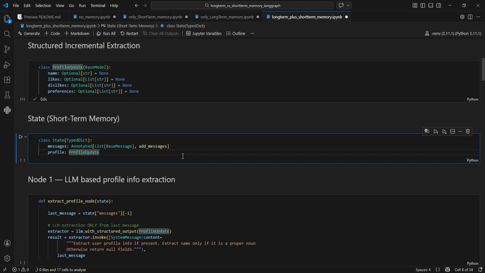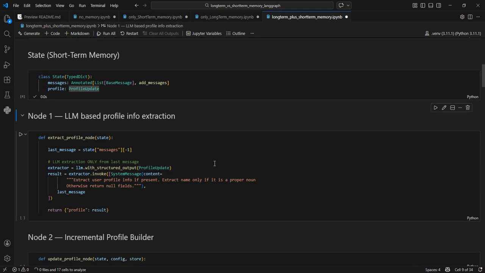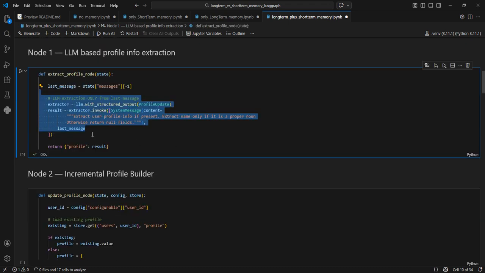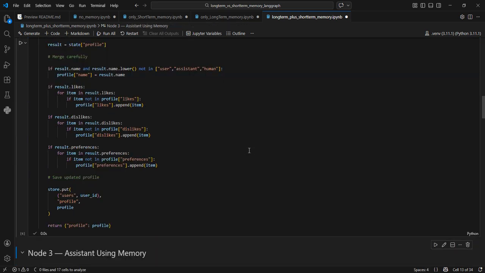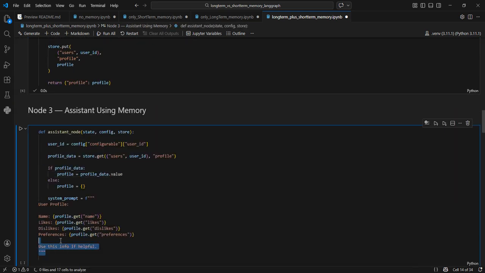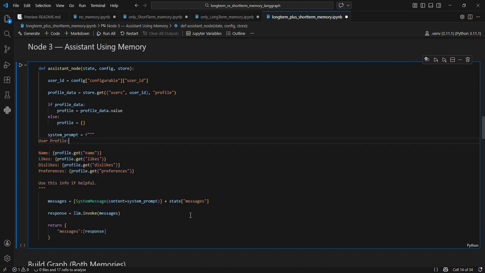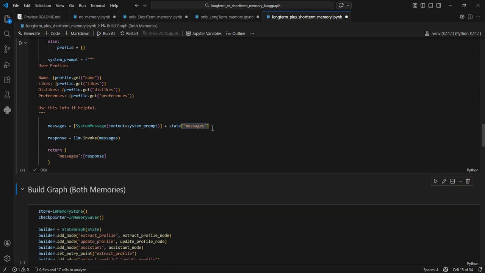class, then the state all contains the messages with this reducer and the profile. Everything is the same. The only difference is when we compile it. Okay, so this extract profile node is also the same. It will use the structured LLM. Now profile builder is also exactly the same. Assistant is also the same. It is using information from the long-term memory also, and it is sending all the messages. So in this case, since short-term memory will also be set up, all conversation history will be maintained for that particular thread. So I run this and I will show you how it works.